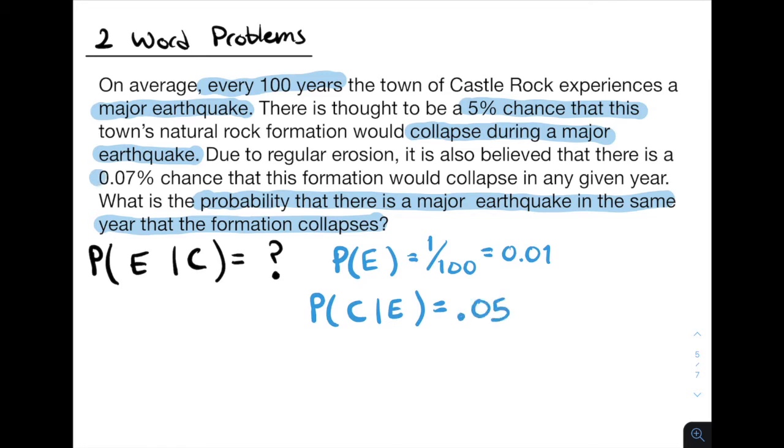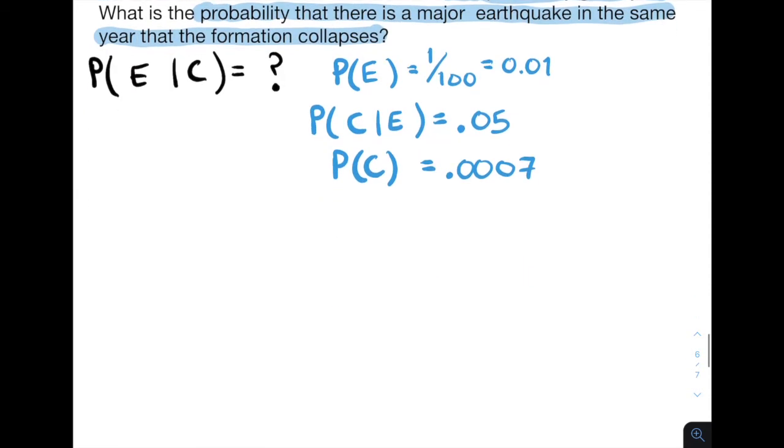Lastly, we see that there's a 0.07% chance that in any given year it would collapse. So this is just a statement about the probability of it collapsing in a given year, and it's 0.0007.